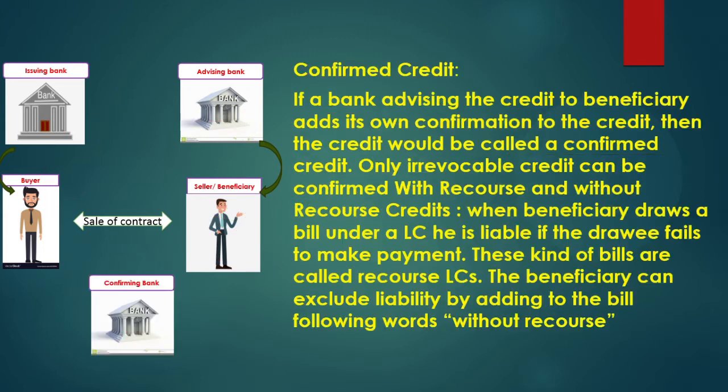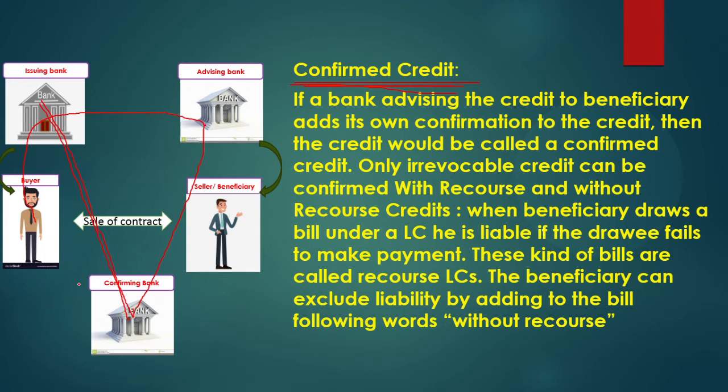Okay, next is confirmed credit. Confirmed credit, I already explained in the process of LC itself. The buyer will produce the LC, then that will go to the advising bank. The advising bank will do what? It will take a second opinion, the confirming branch. That means the confirming branch once again will take the confirmation from where? The issuing bank. That means the amount will be credited just after the shipment. That is called the confirmed credit.